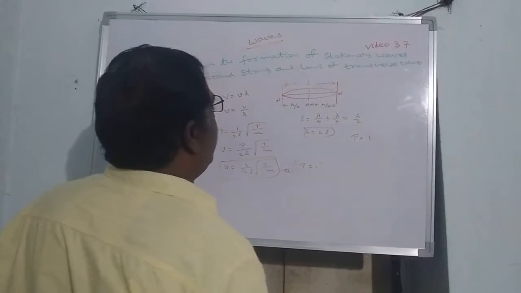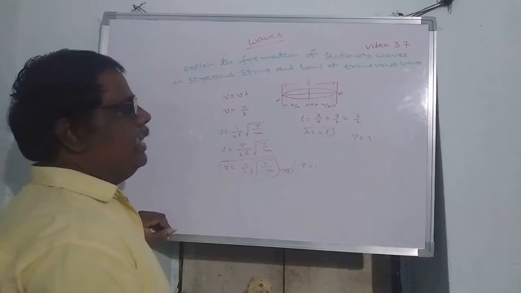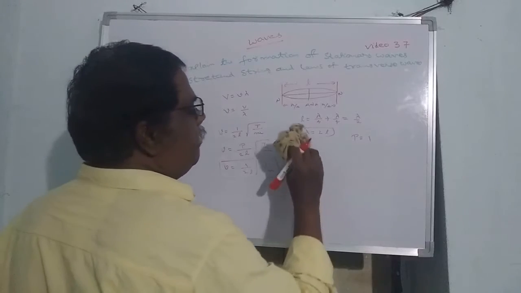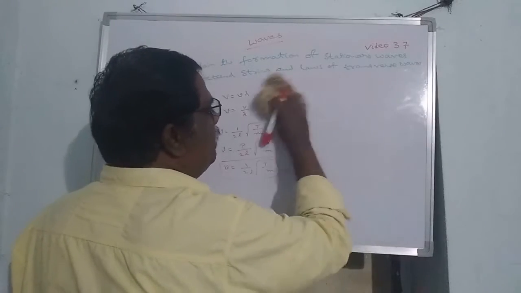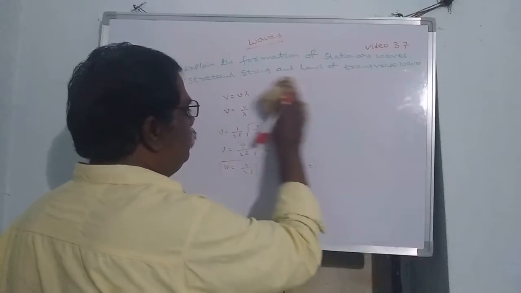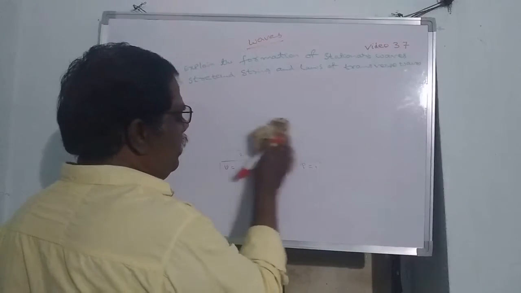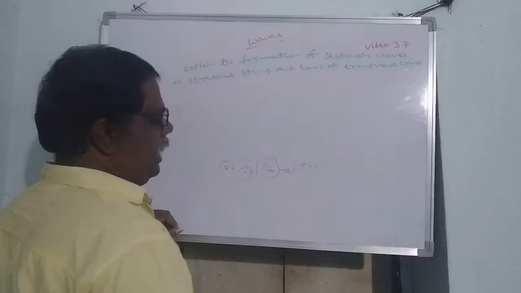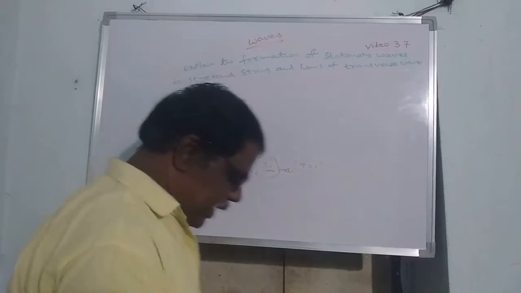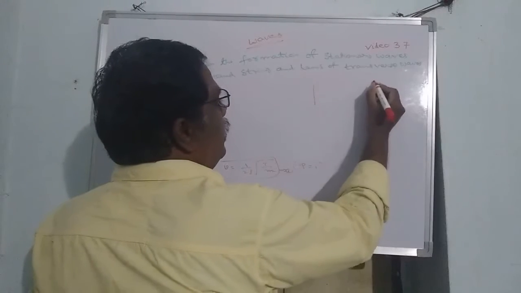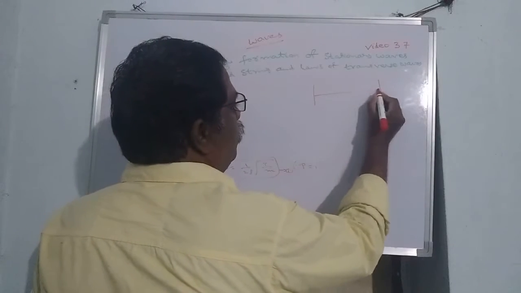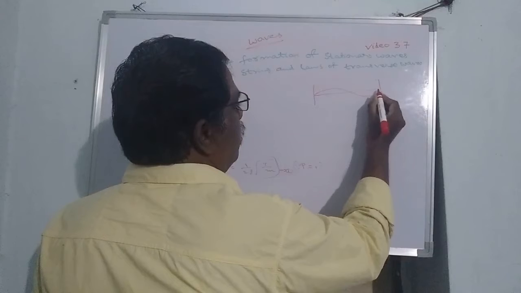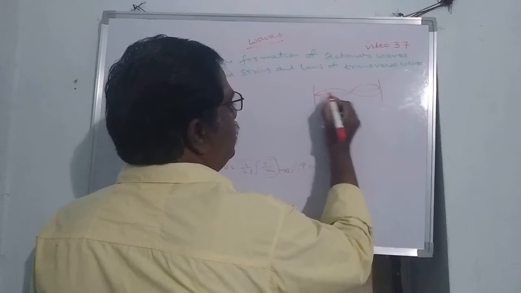Then how do we calculate the same for the next, if it contains two segments or two loops? If it vibrates with two segments, the diagram consists of two loops, like this.